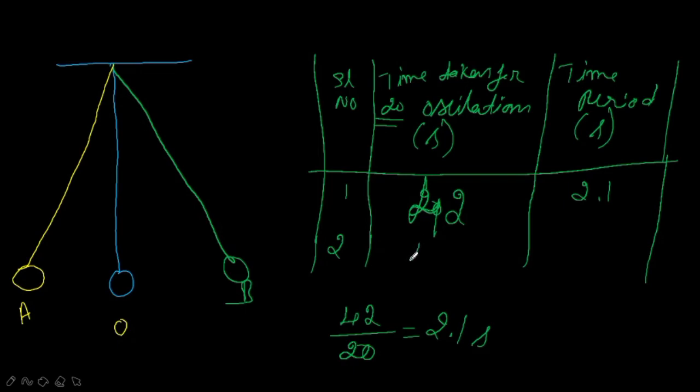If you get 43, just take 43 divided by 20. You will get around 2.2 seconds, so you can write it here. Clear? In this way, we measure time by using a simple pendulum. So this is about measurement of time.